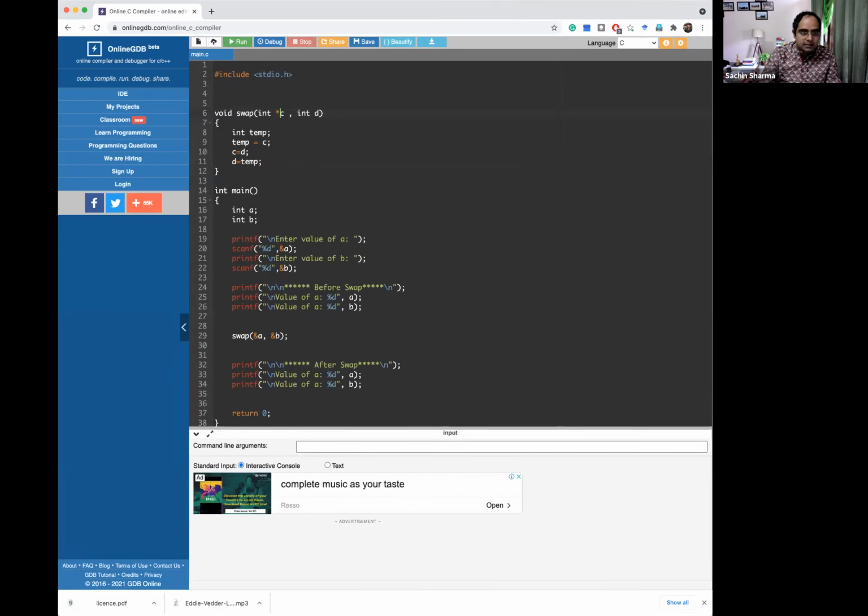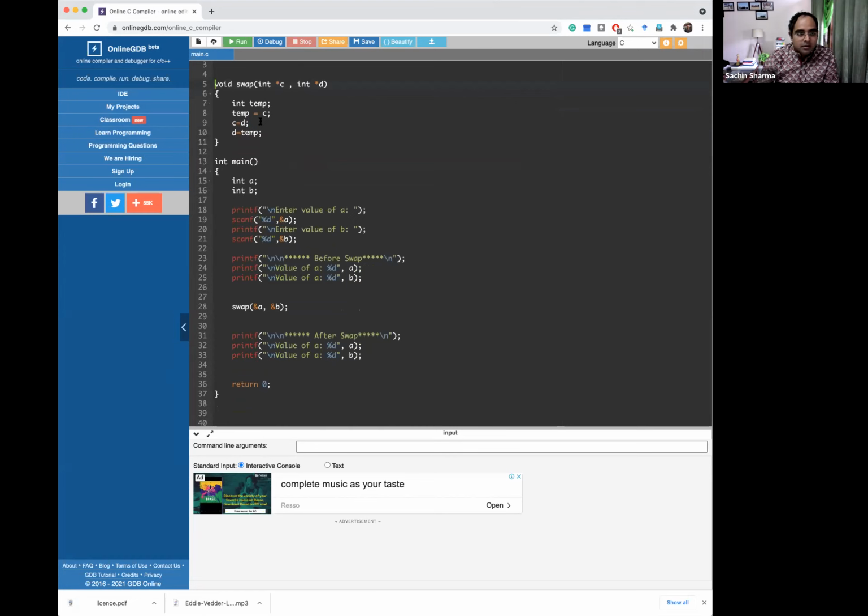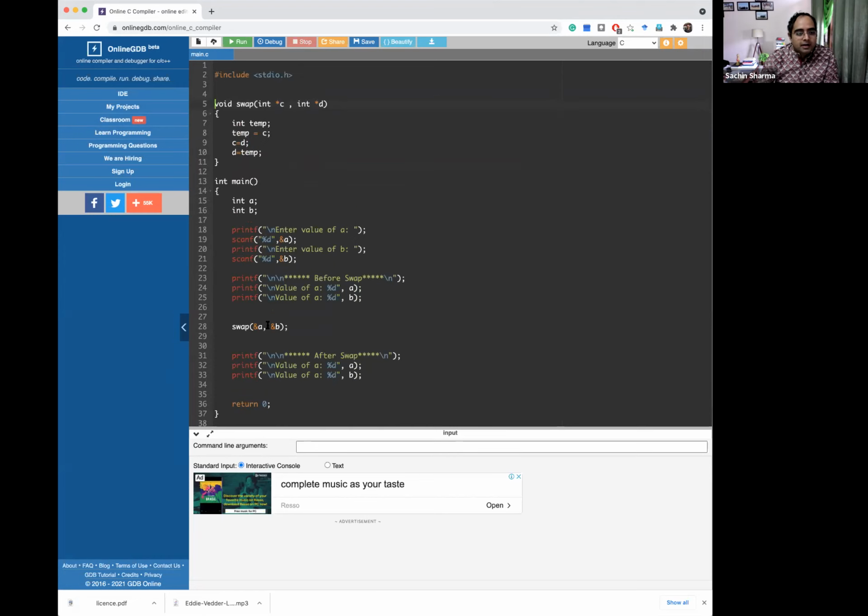So here star and then again star, like that it is happening. Now I have passed two addresses A and B, and correspondingly I am storing them in variable C and in variable D. Okay, so this is right.